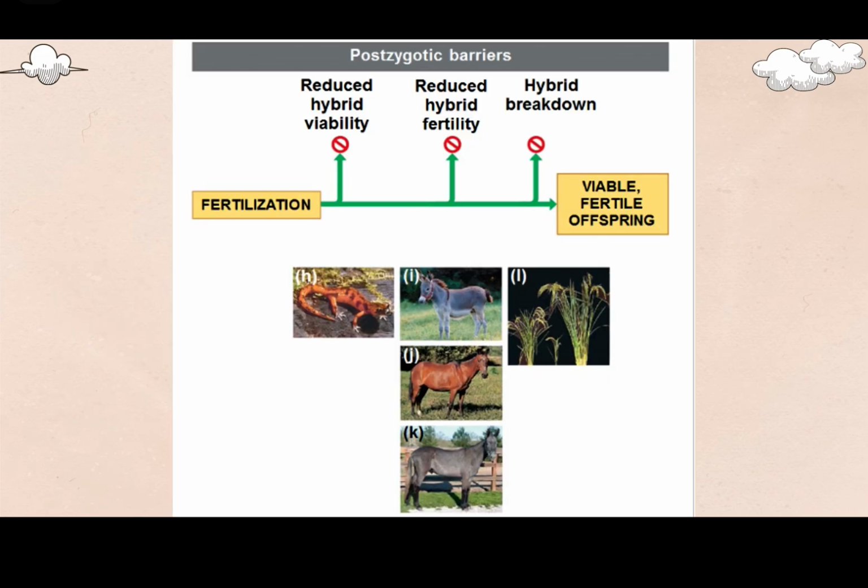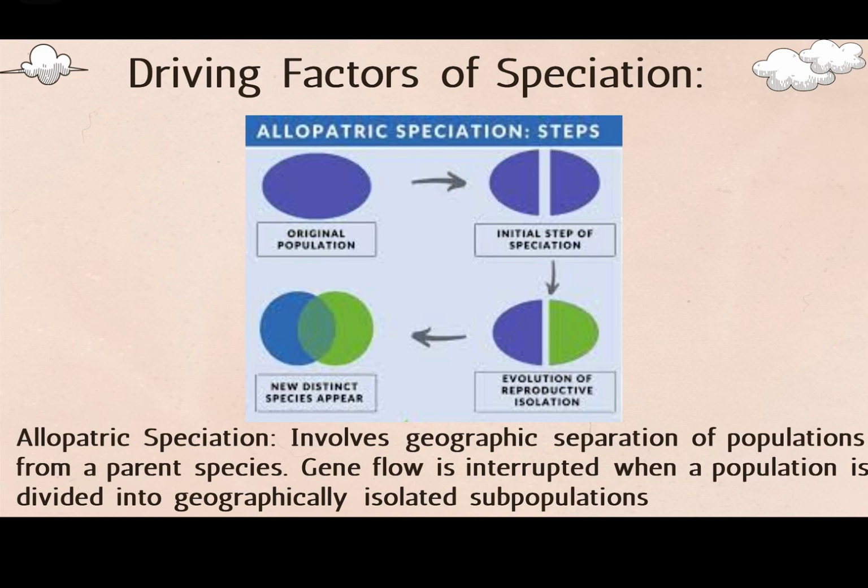Once again, this is just a photo of the postzygotic barriers that I just went over. And then we have the driving factors of speciation. First up is allopatric speciation, which is when organisms of an ancestral species evolve into 2 or more descendant species after a period of physical separation caused by a geographic barrier.